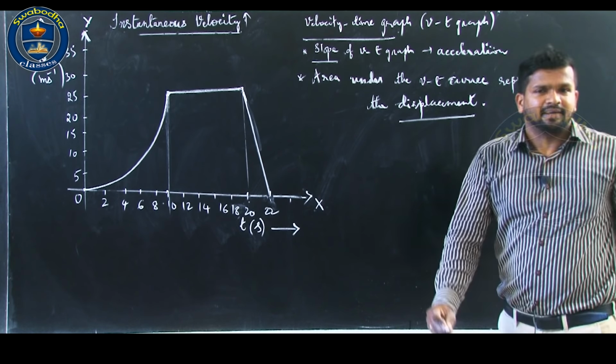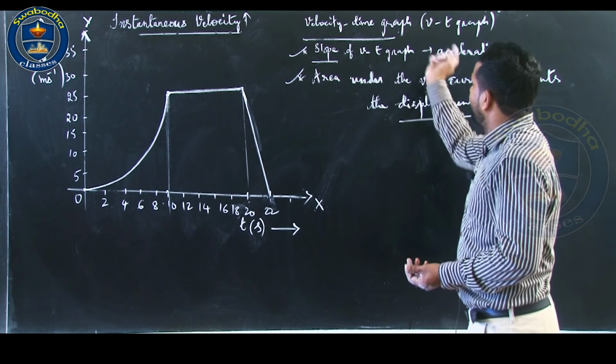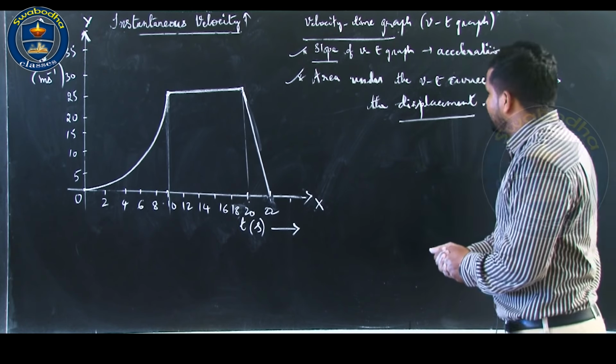We are going to use these two important features of a VT graph for our further discussions.